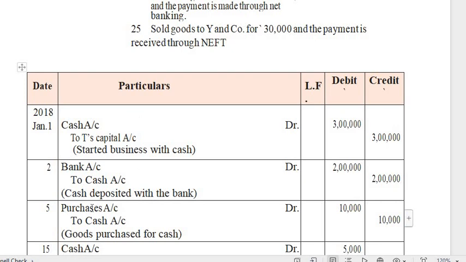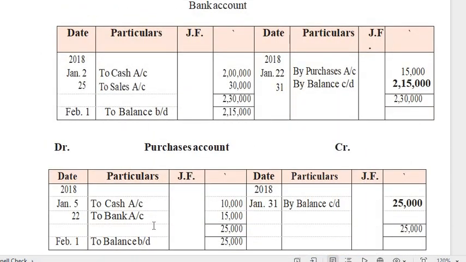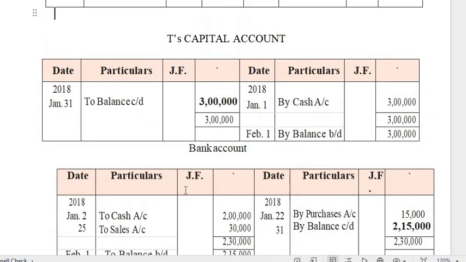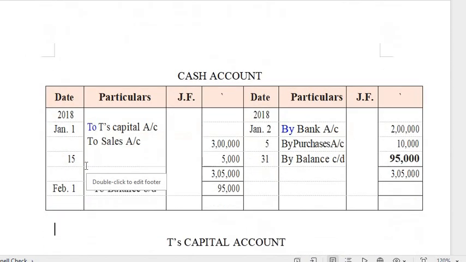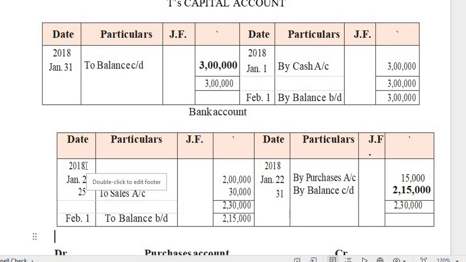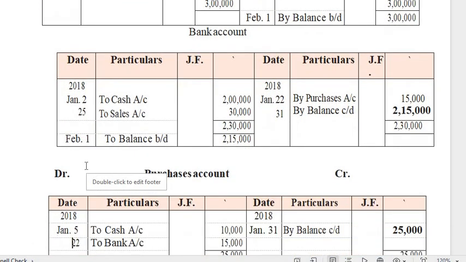So we have a purchase on the debit. So you have to write on the debit side, to cash. See here, the purchase account, to cash, then 10,000. The next, January 22nd, also you have a purchase that also will appear on the debit. So I am writing on the debit side, to bank.